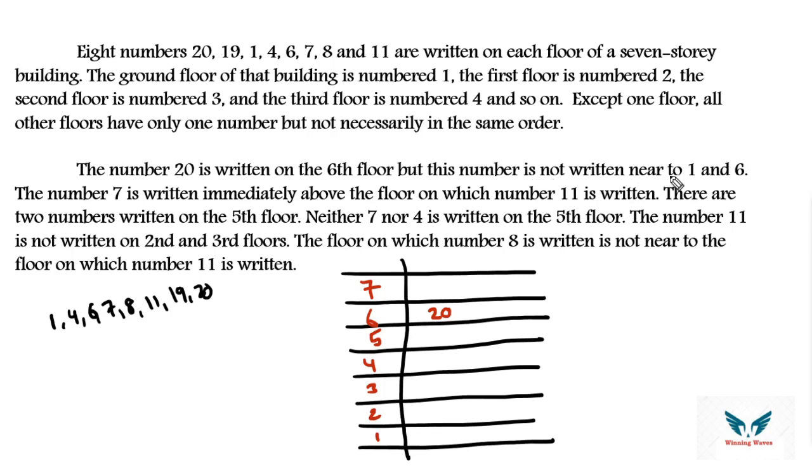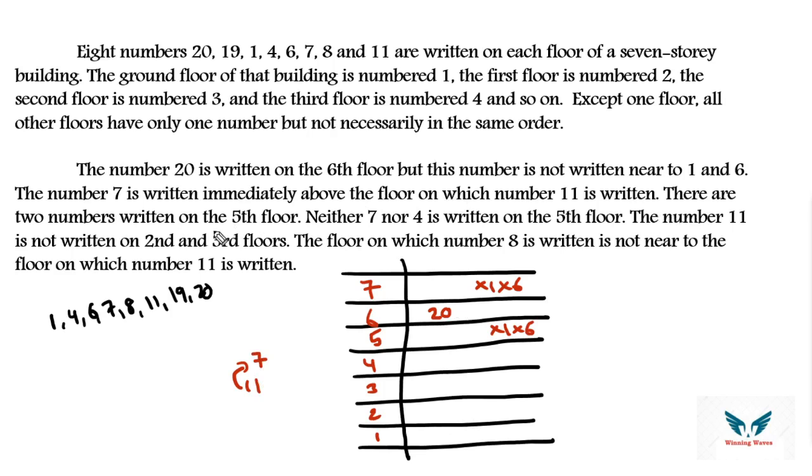But this number is not written near 1 and 6. That means 1 and 6 are not neighbors of 20. Okay, the number 7 is written immediately above the floor on which 11 is written. So 11 is immediately before 7. Continuous 2 floors, 11, 7, chances pretty much.